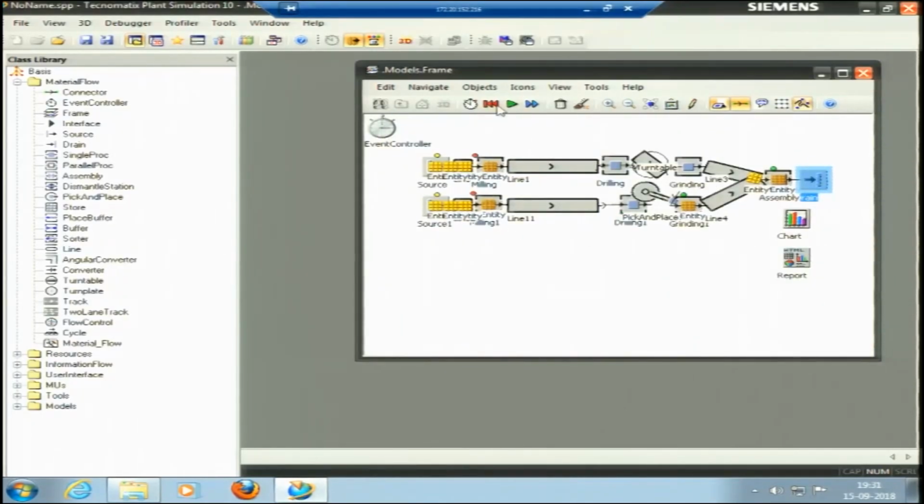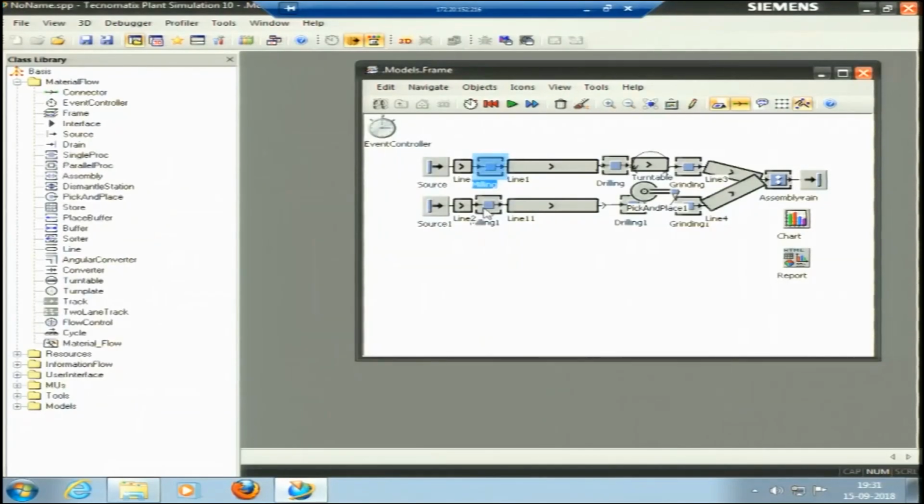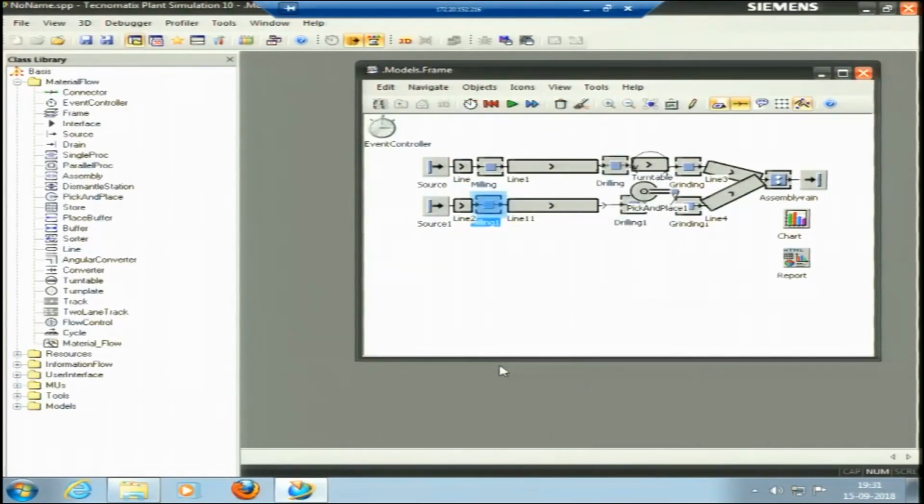Now if I change the processing times, let me take 2 minutes, and I change this processing time also to 2 minutes. In actual conditions, we cannot change the processing time. The processing that it has to take, it would take. The milling, if it has to take 2 minutes, unless we change the tools, we change the machine, or we have CNC machines or advanced machines, we cannot work much on the processing times. The processing times are fixed.